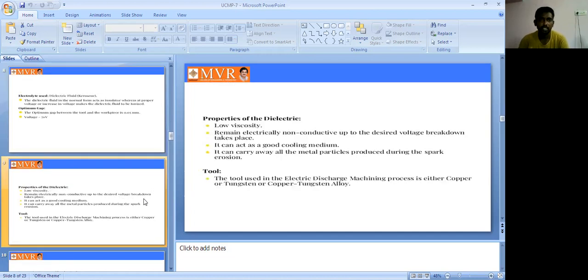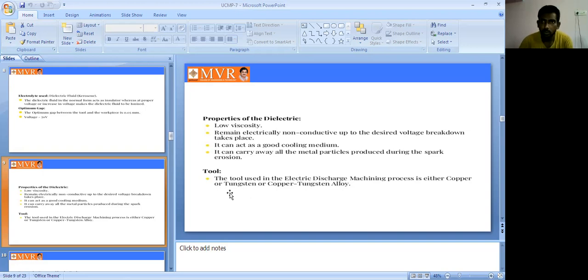Next, let's see the properties of the dielectric. It has low viscosity. It remains electrically non-conductive until the desired breakdown voltage is reached. It can act as a good cooling medium. It can carry away all the material particles produced during the spark erosion. That is the benefit. Next, the tool.